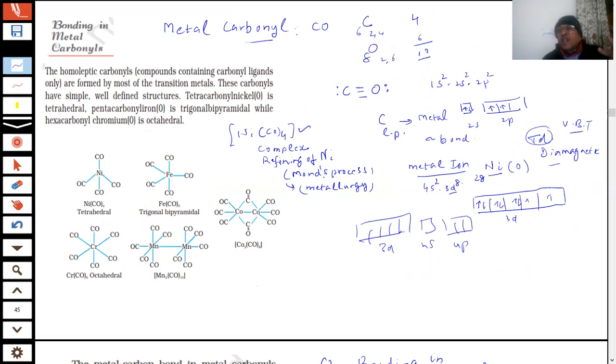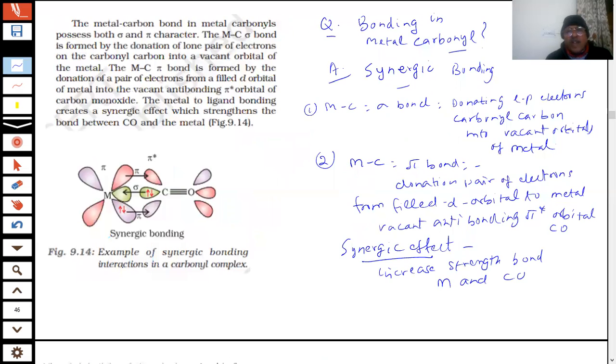Those electron pairs can donate back, and that will be a pi bond, in the pi star orbital of the carbon monoxide. And carbon has an electron pair, which it is donating to the vacant orbital of the metal. So this is an example of synergic bonding.